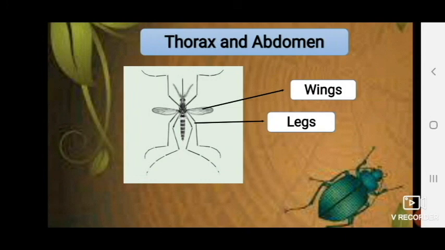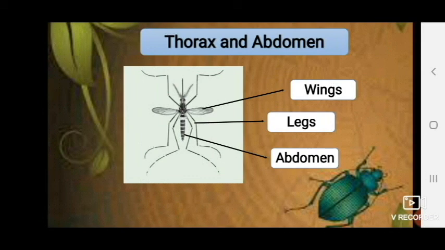They are attached to this region. And the below part or the last part of the insect is the abdomen. This part also contains many small important organs.